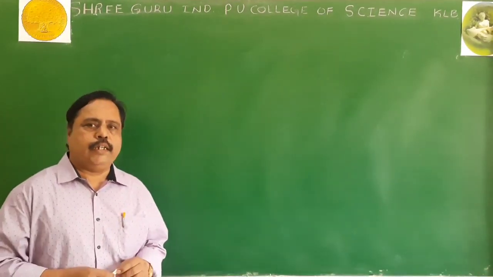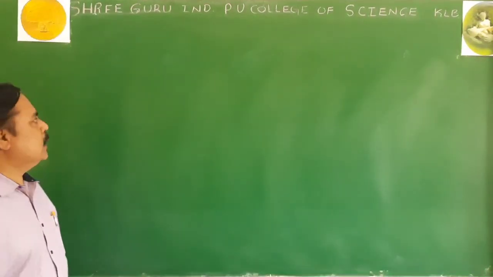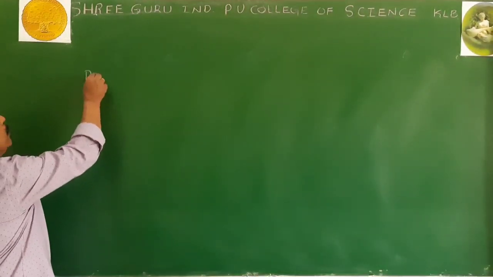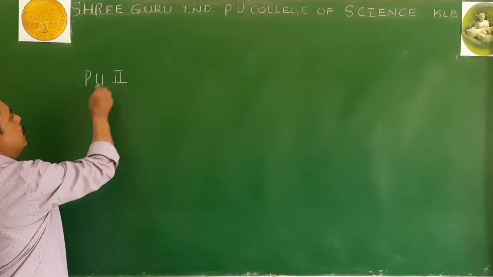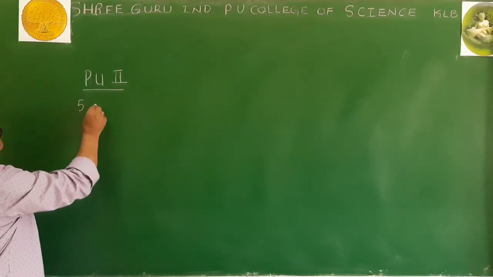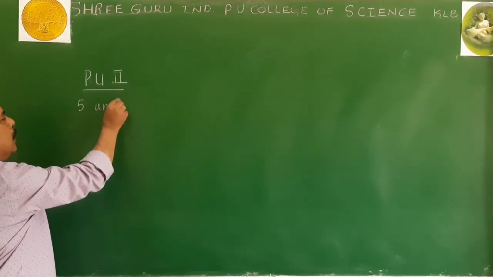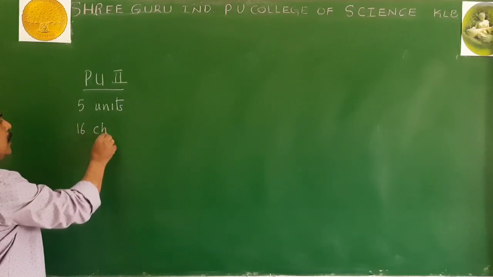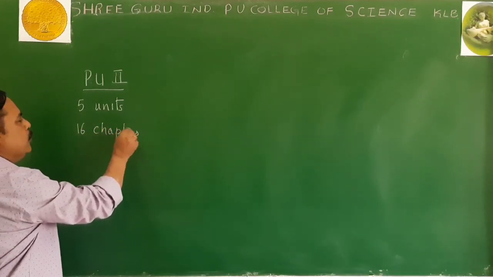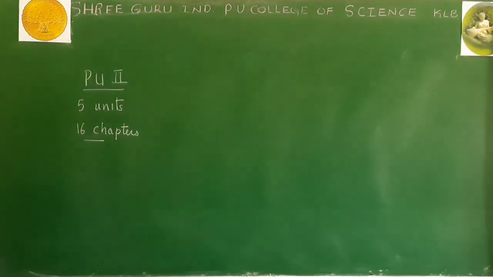You may be recalling that in second year PUC biology, there are totally 5 units and 16 chapters.